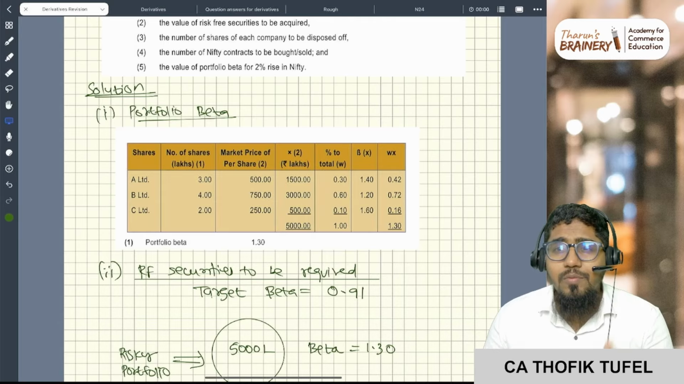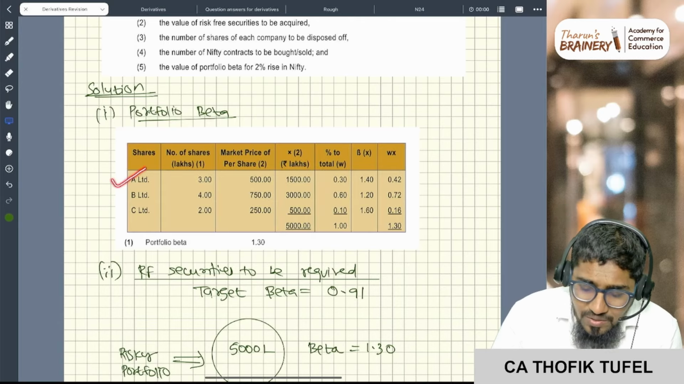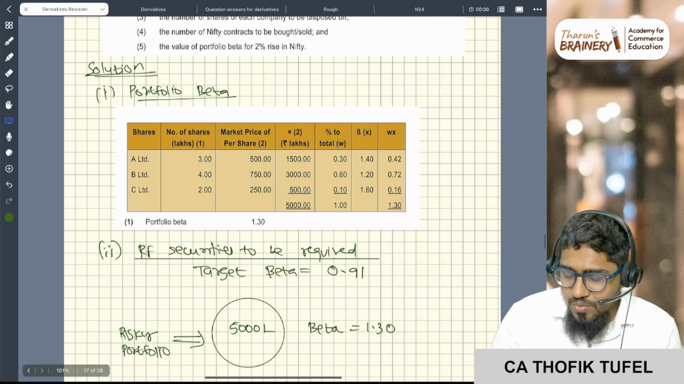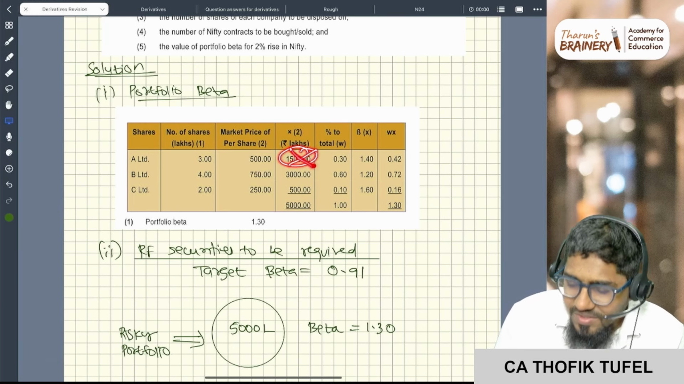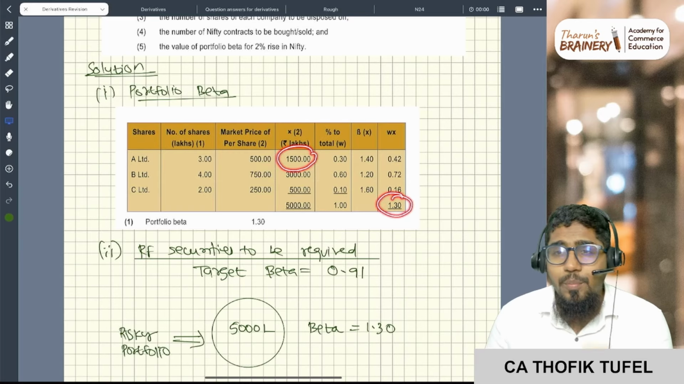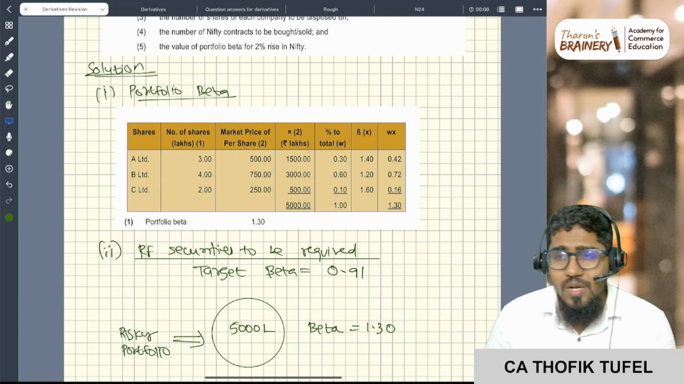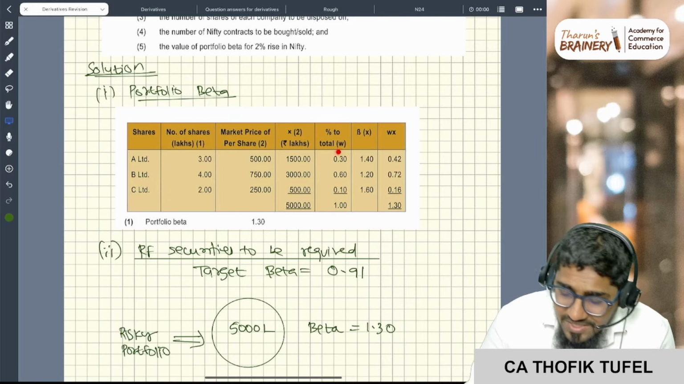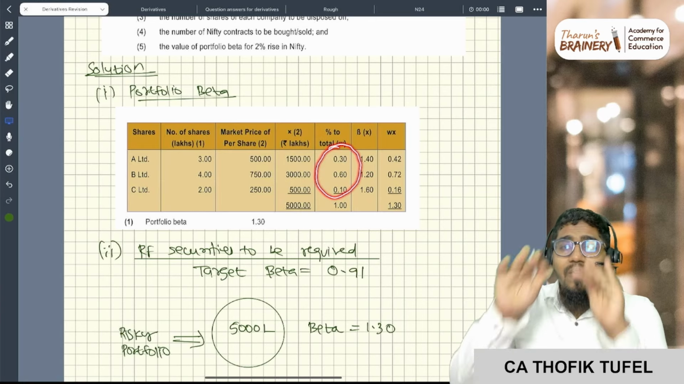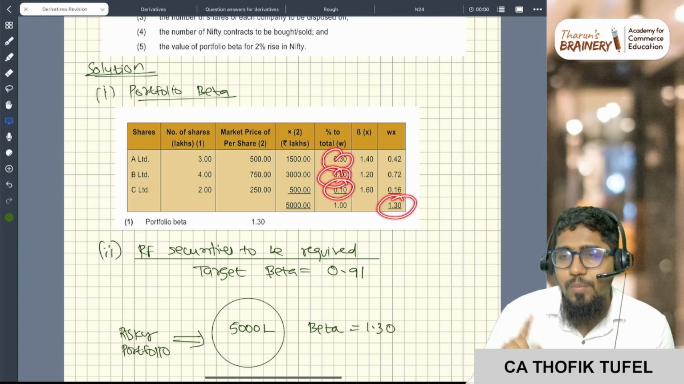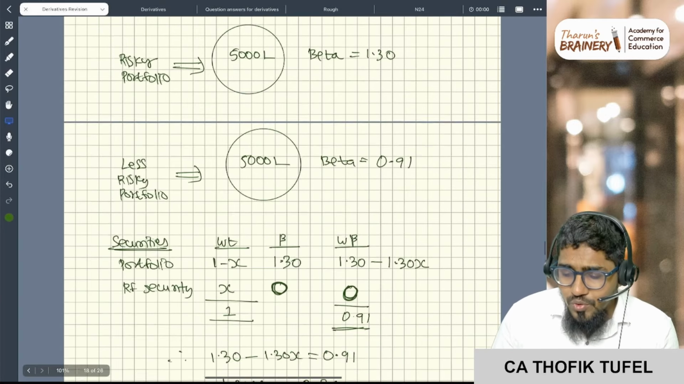Now the question comes, sir, which share you will sell? A limited, B limited, or C limited is the next question, correct? Sir, you want to dispose of 1,500, so you dispose of A limited, sir. It's wrong. If you dispose of A limited, your weighted beta will not be 1.3 anymore. You have to dispose in the existing weights. Only then your weight will not change, and this weight should be the same to get this beta of 1.3. So how should I dispose of them?